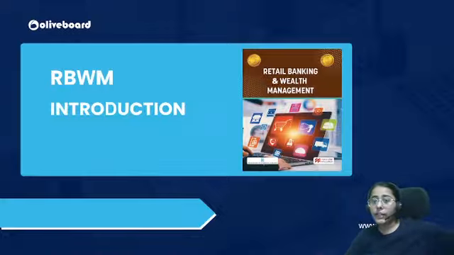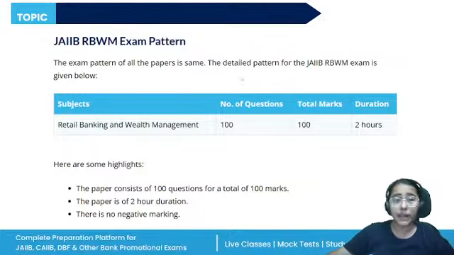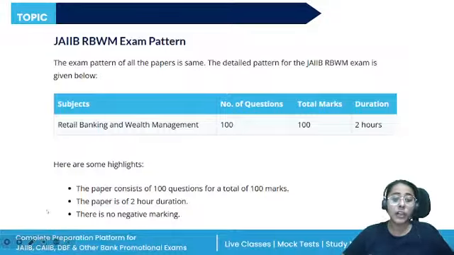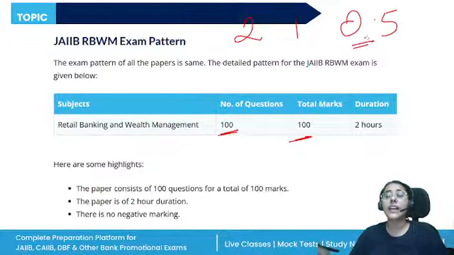If we discuss the basics of the RBWM paper, like all your other papers in the JIB exam, the retail banking and wealth management paper is also of 100 marks. Questions are approximately 100, and total marks are 100. Why approximately? Because 2 mark questions, 1 mark questions and 0.5 mark questions are also asked. So there can be plus or minus 2 or 4 questions, but the total marks will always be 100.